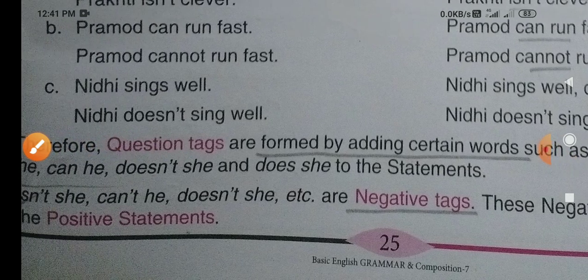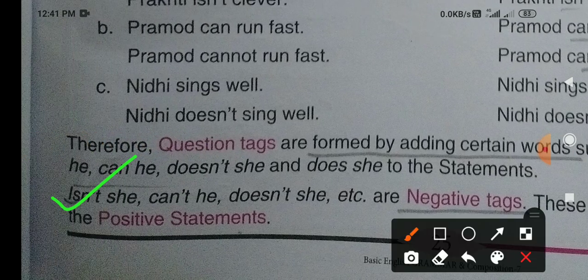Once again, very important here: is not she, cannot he, does not she, etc. are called the negative tags, and the negative tags are used for positive statements. This is a very necessary thing for you to know about. It is given towards the last of your page. Don't forget to read, don't skip over this one.